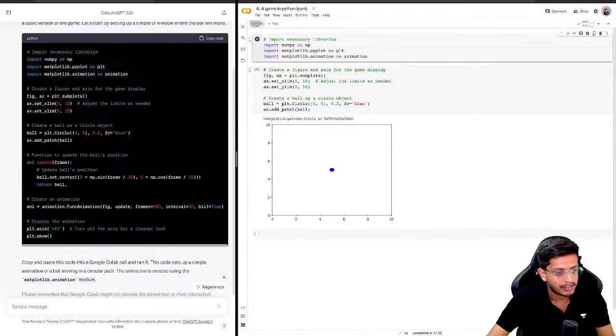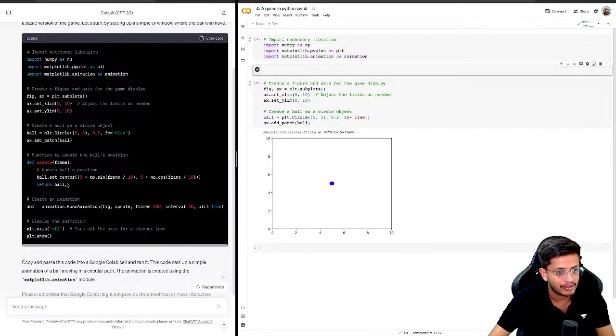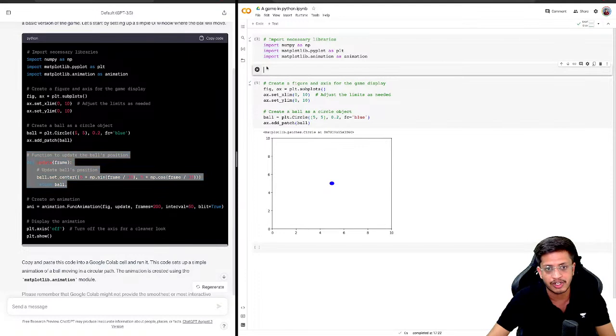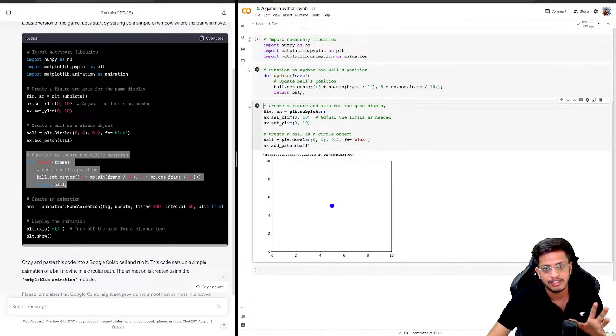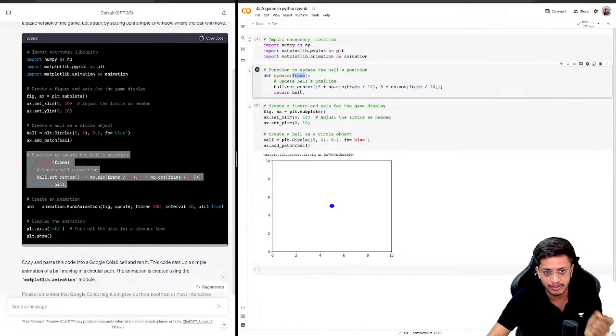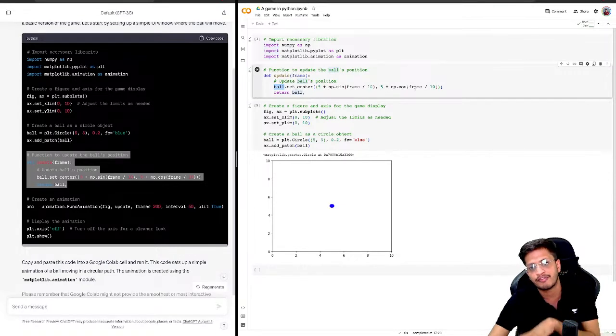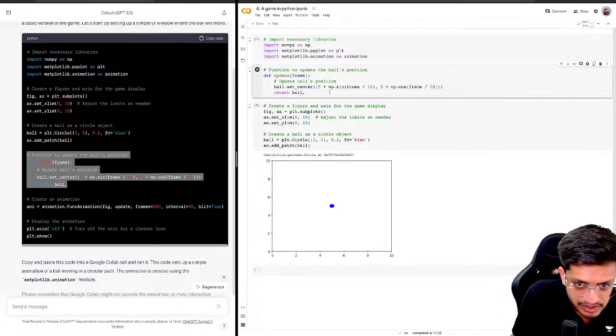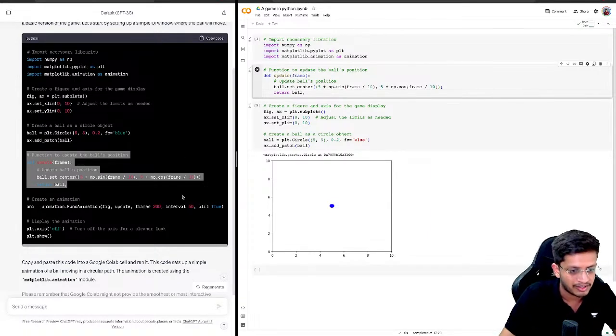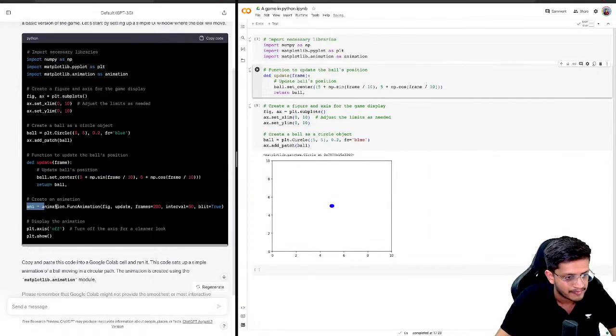Now the next piece of code was you need to update function to update the ball's position. So I will create all the functions in a different cell. Let's say here. So function to update the ball's position is here. What it does is you give this function a frame and it will set the center to 5 plus sine of frame by 10, 5 plus cosine of frame by 10. So it's not very obvious what this function is doing. So we will try to see what this function is doing with the animation, let's say.